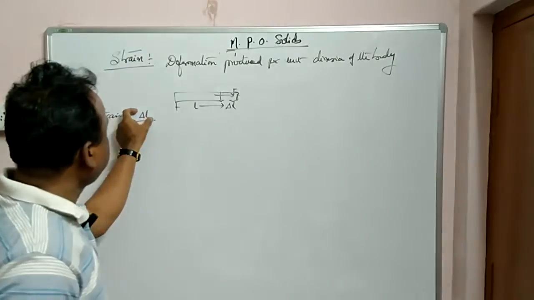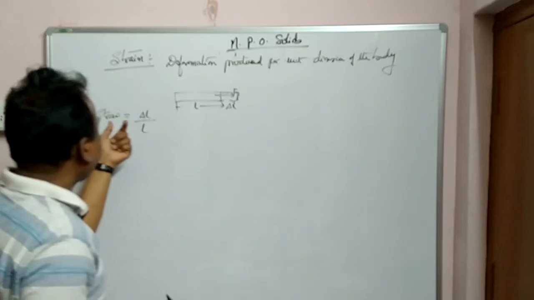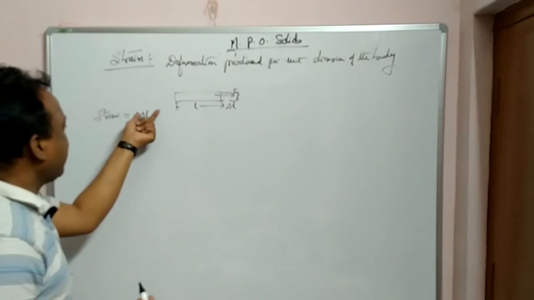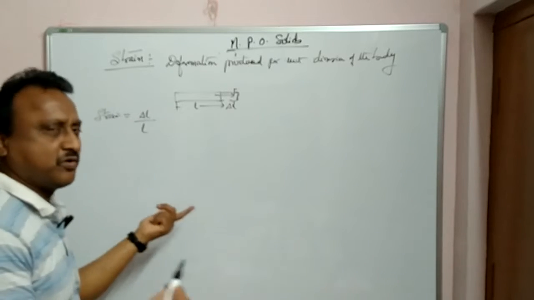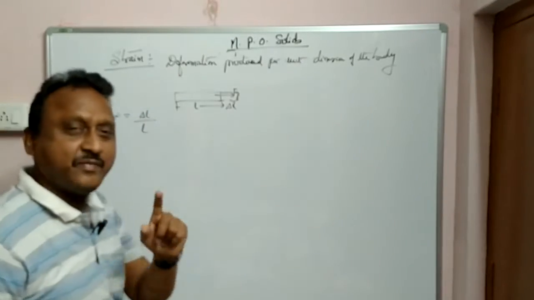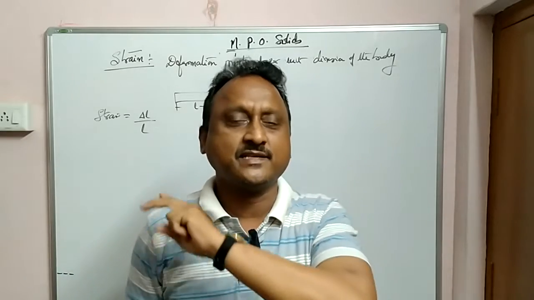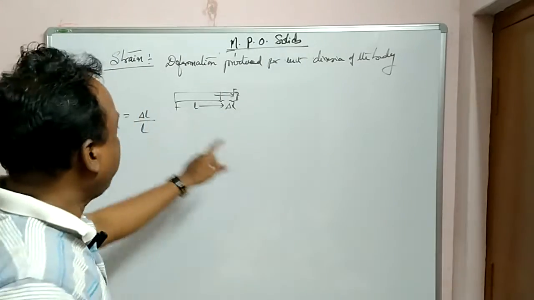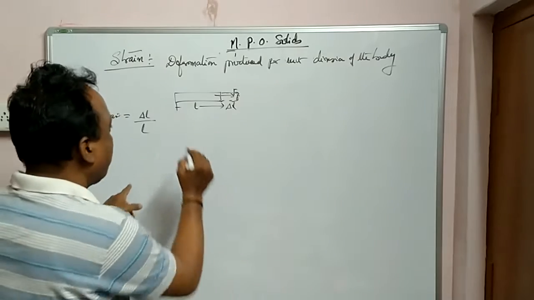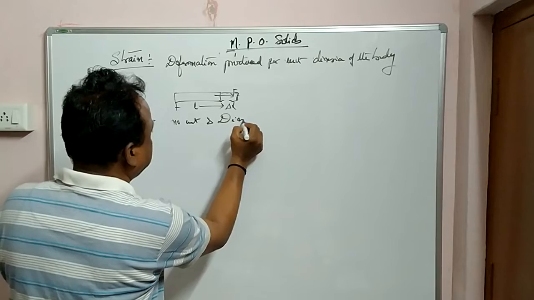Change in length, the deformation produced per unit dimension of the body. So what is the mathematical formula? Change in length by original length. So what are the units? No units, length cancels out. So if in an examination like MSET or NEET they ask you what are the units, it doesn't have any units and dimensions, because it is change in length by original length. No units and dimensions.